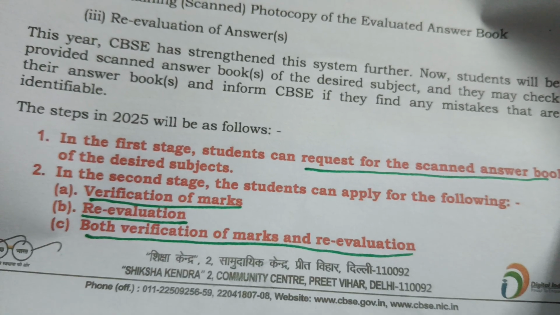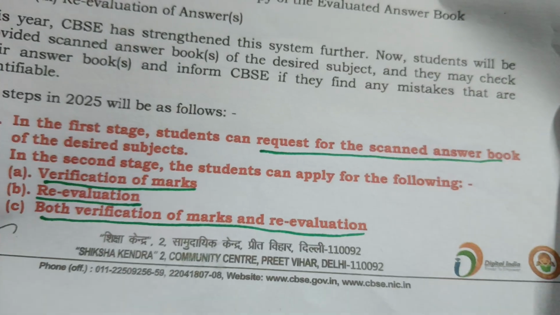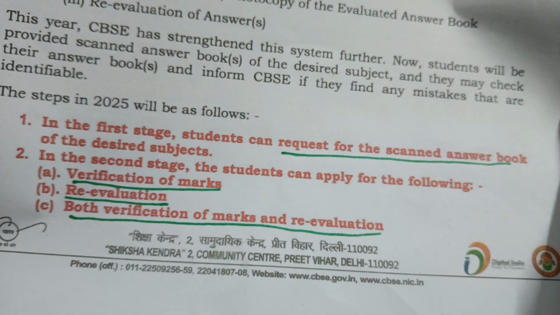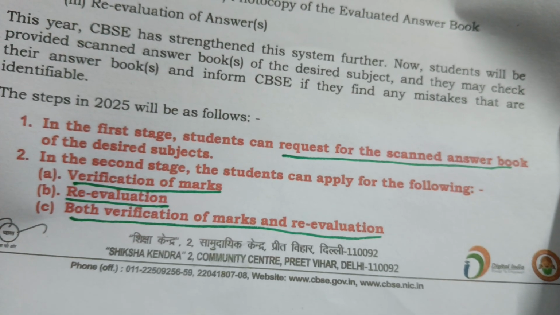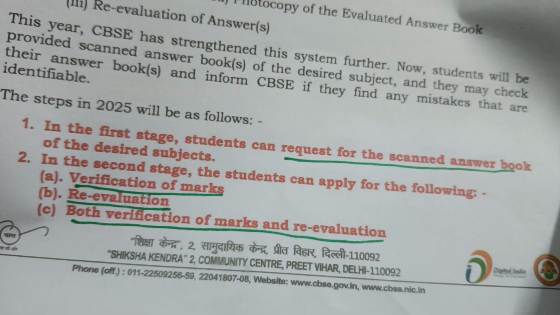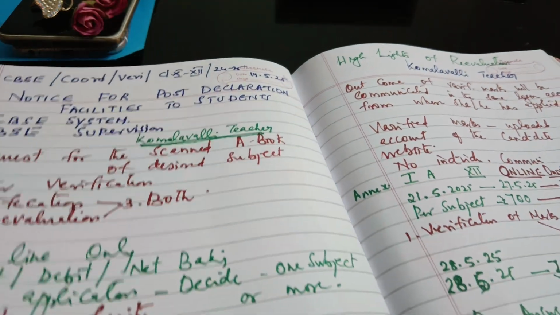In the first stage, students can request the scanned answer book of the desired subjects. Second point, the students can apply for the following: verification of marks, re-evaluation, and both verification of marks and re-evaluation.